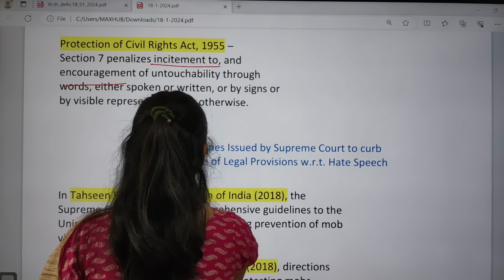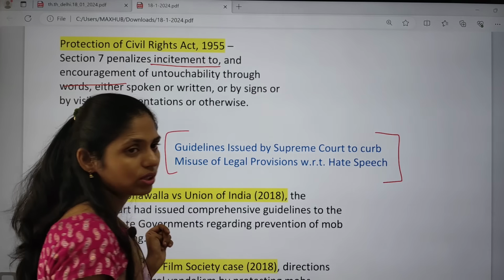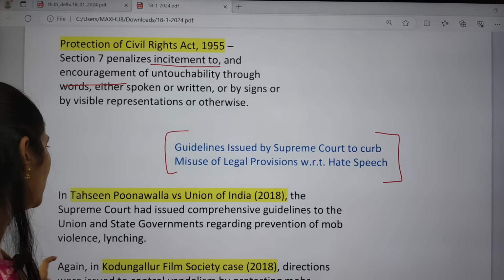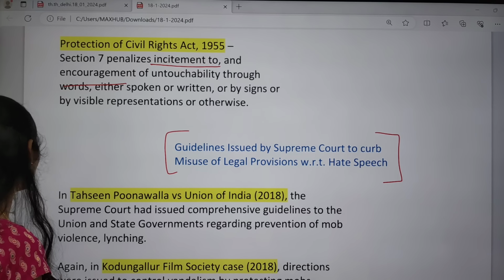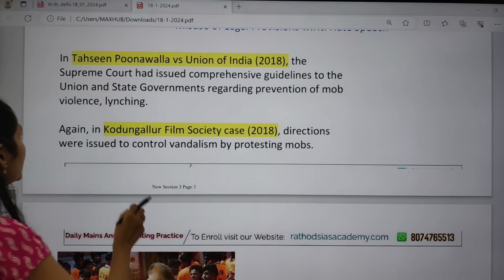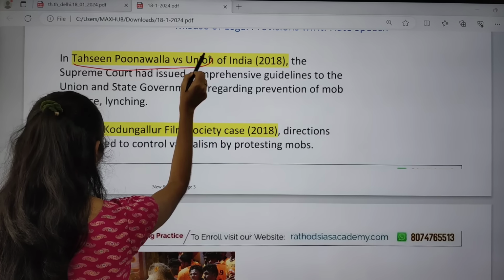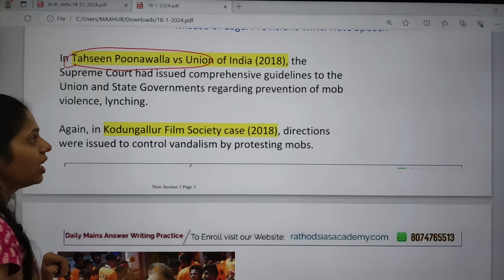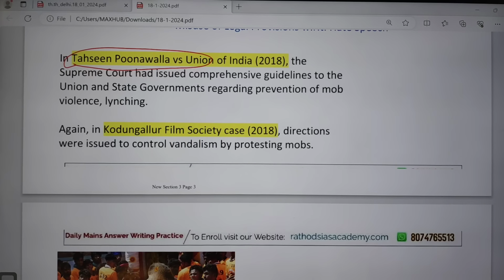And what are the guidelines given by the Supreme Court till now to curb hate speech in society? Yes, you have to know the famous Supreme Court judgments. One such famous judgment is Tehseen Poonawalla versus Union of India of 2018.